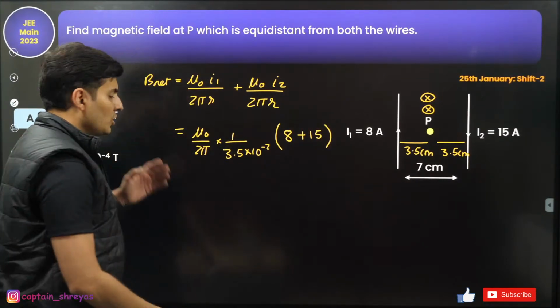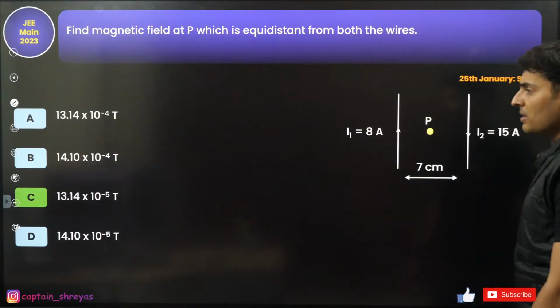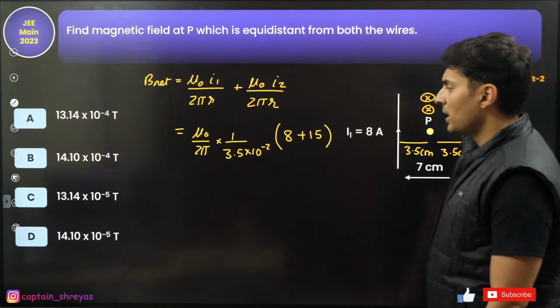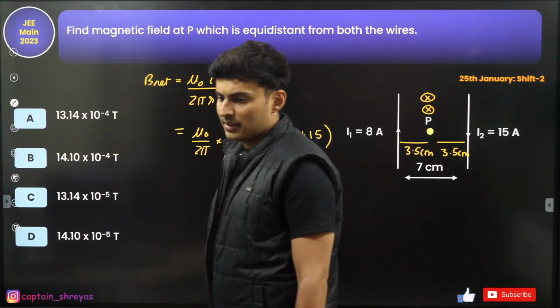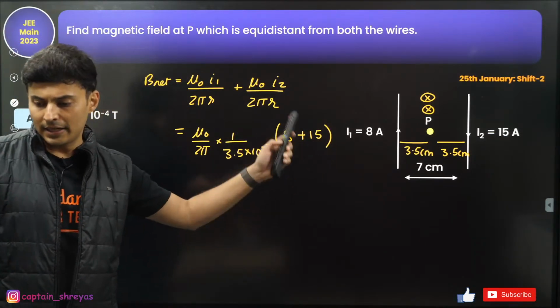Now do the math, you should get the answer. Just do the math and you should get the answer to around 13.14 into 10 to the power minus 5. Just check this out if you get that answer. Just calculate it and check it.